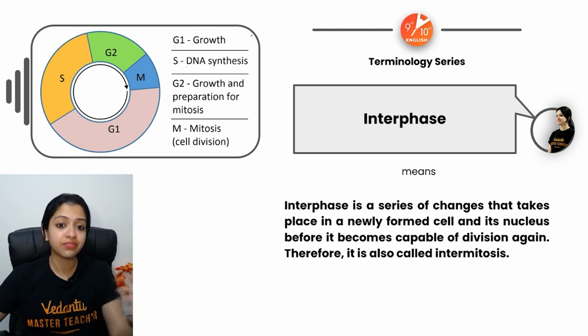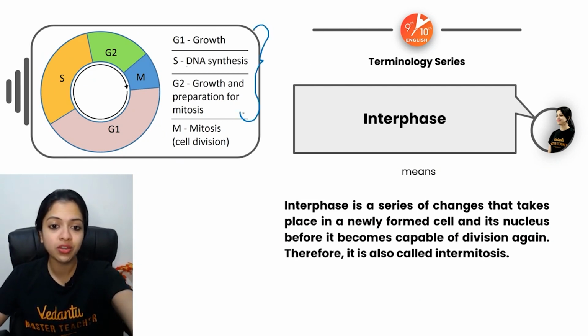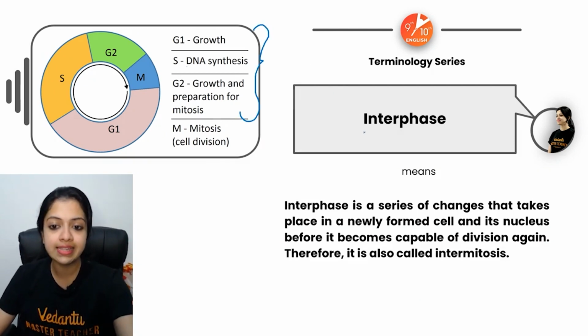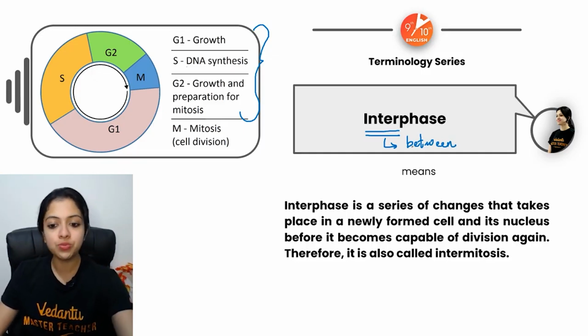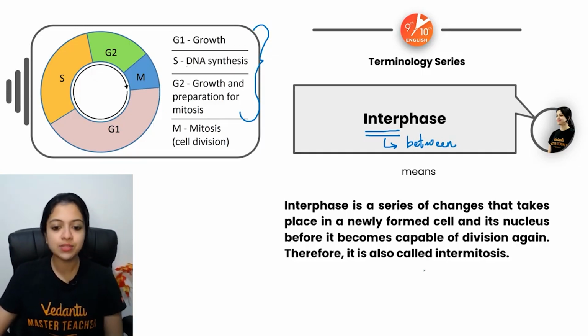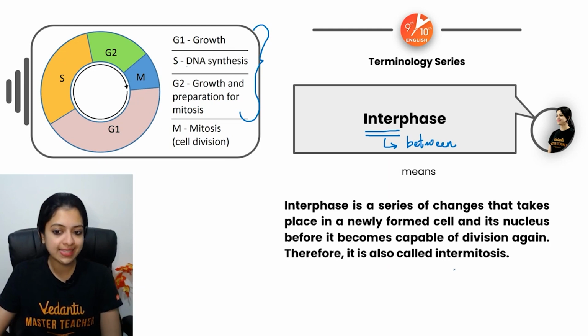What exactly is interphase? If you remember, I told you these 3 steps together we call interphase. Inter would mean between. But between what? Yes, between 2 mitotic divisions. That's why it's also called intermitosis sometimes.